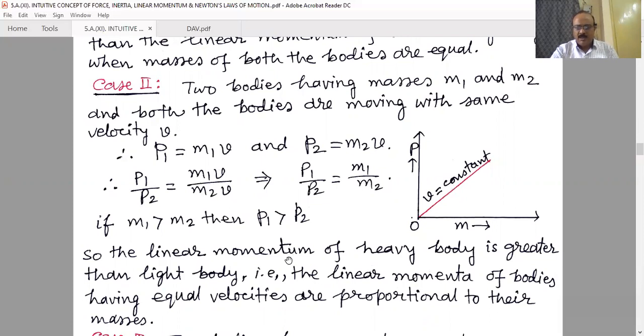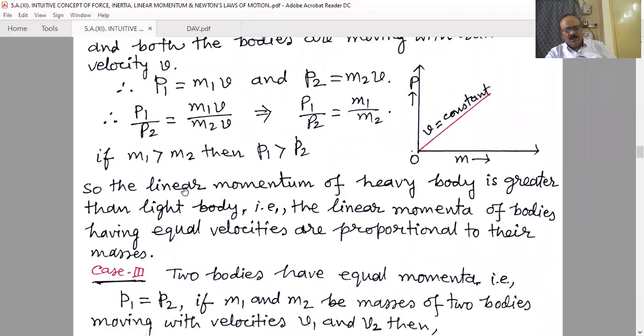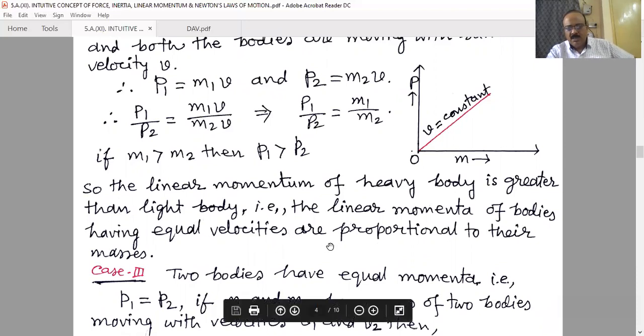Again, when v is constant, and if we plot m versus p, when v is the same, if mass is more, momentum of that object is more, and there is a linear equation here also. If m1 is greater than m2, then p1 is greater than p2. So the linear momentum of a heavy body is greater than that of a light body. That is, the linear momenta of bodies having equal velocities are proportional to their masses.